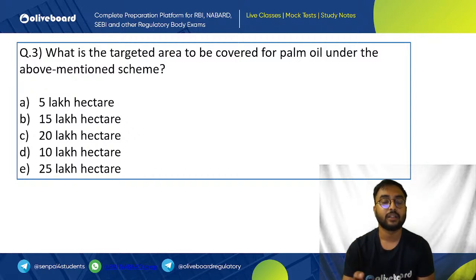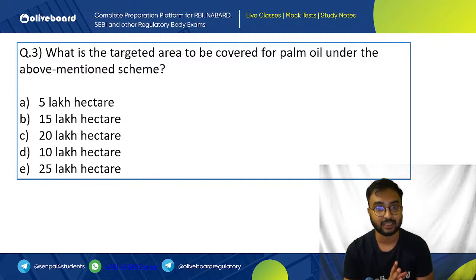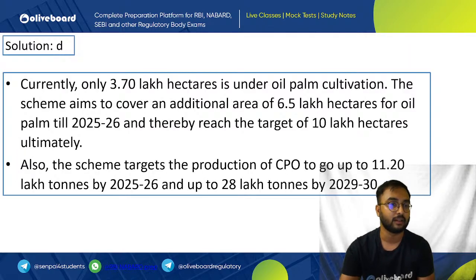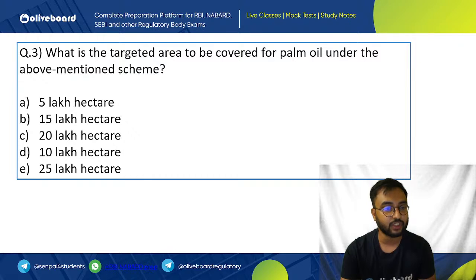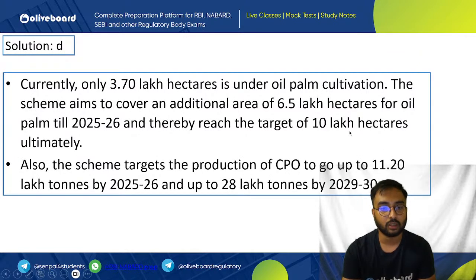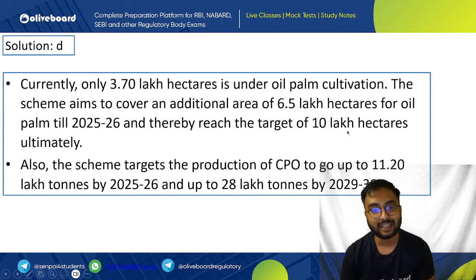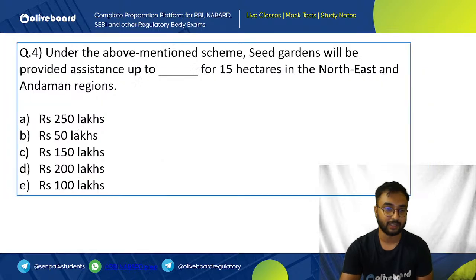In NABARD, the questions are not like RBI Grade B where multiple statement based questions are there. In NABARD, single statement such questions are there. So make sure that you don't make any mistakes. This is a very simple exam, guys. Don't make it complicated. The answer here is D, which is 10 lakh hectares. So the target is 10 lakh hectares for this particular scheme.